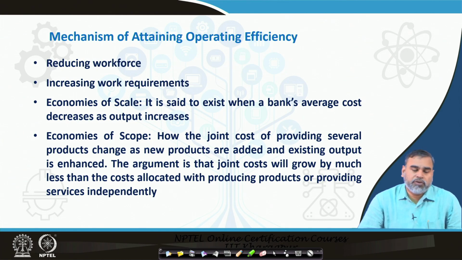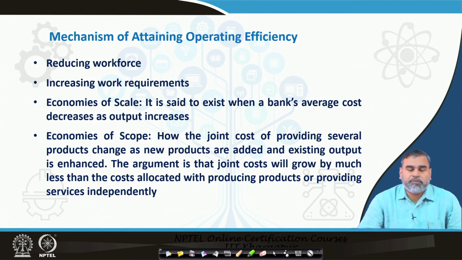Another thing is increasing the work requirements. The assignments these employees are doing, they can increase these work requirements, and once the complexity of the work requirements increases, that will also help the employees enhance their expertise, and that indirectly or directly will contribute to cost minimization and profit maximization. And economies of scale and economies of scope, we have already discussed in the beginning.